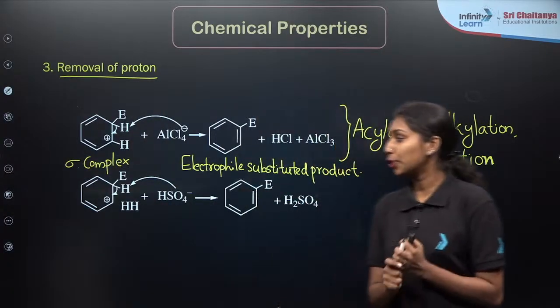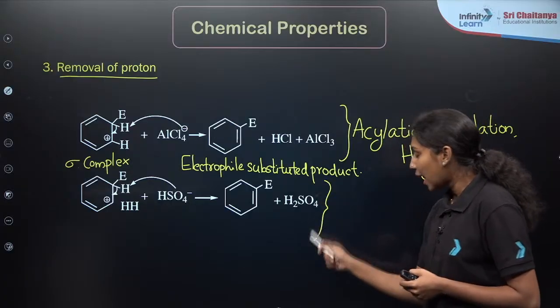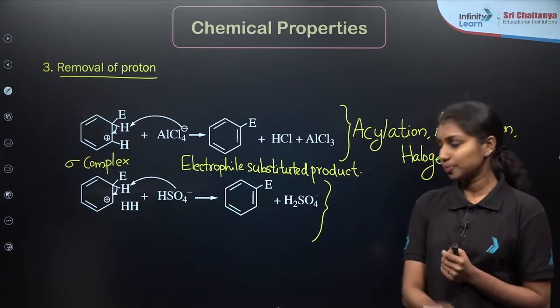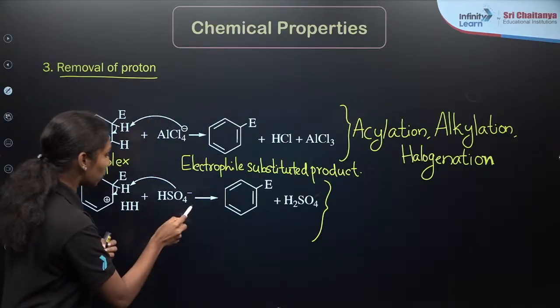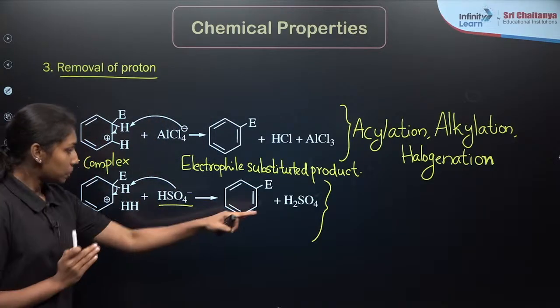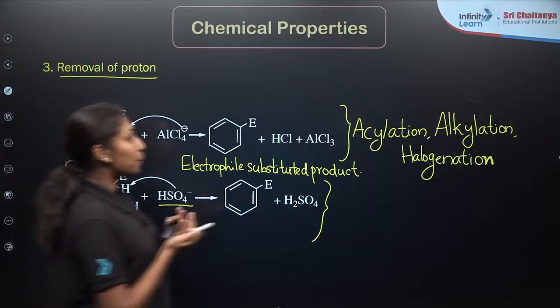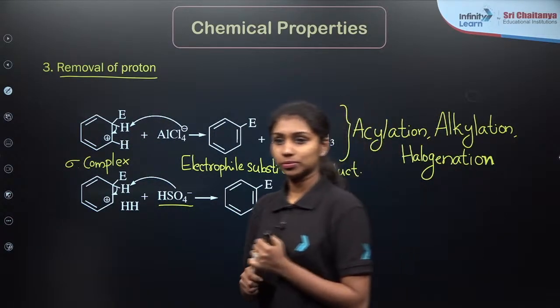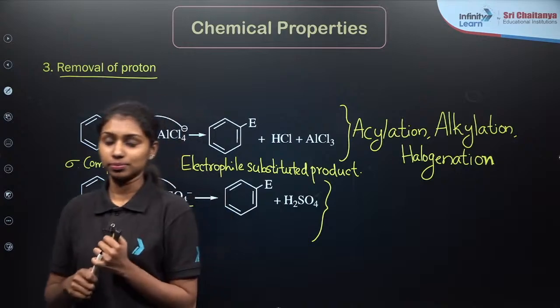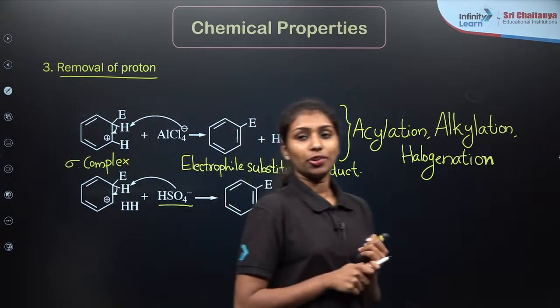Now I have a question for you. Which reaction is specifically for this particular reaction? Because it is reacting with the HSO4 minus, right? So this particular reaction corresponds to which type of electrophilic substitution reactions, as we have already seen? Nitration or sulfonation or any other reaction?